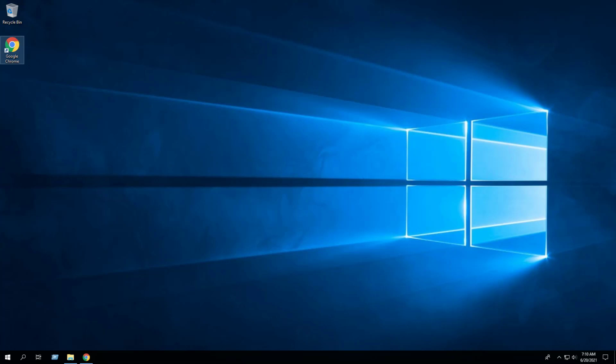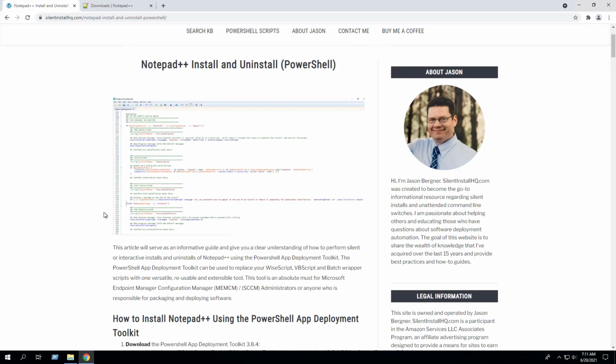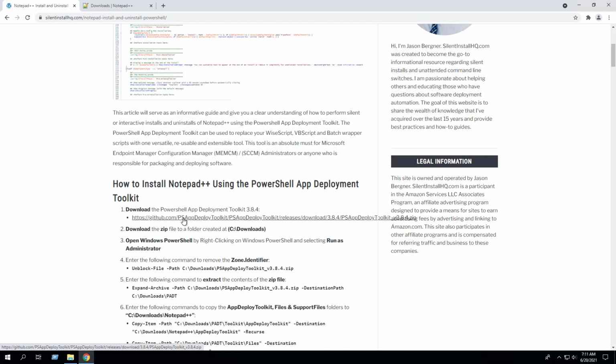Why manage a package and/or application and separately manage a third-party patching tool when a single PowerShell script can handle all of those scenarios? Of course, that's just my opinion. I could be wrong. I encourage everyone to reference the Notepad++ install and uninstall PowerShell blog post for the most up-to-date step-by-step instructions and the links to all the necessary downloads, as the information may be updated from time to time. First, we will download the PowerShell App Deployment Toolkit.